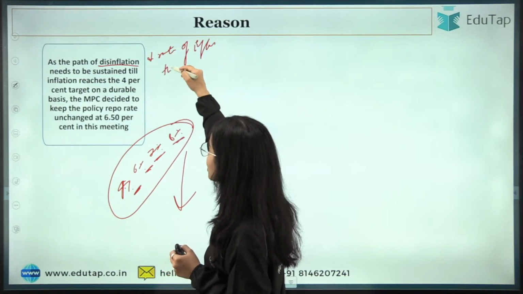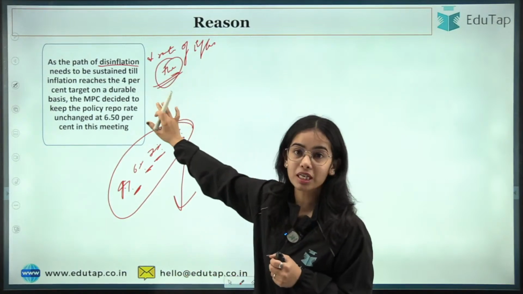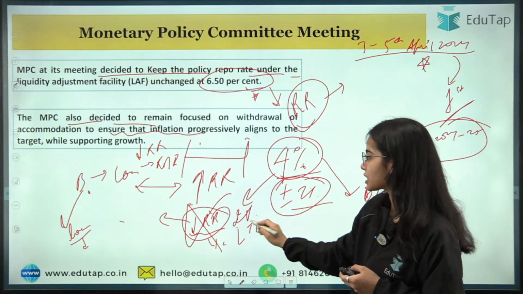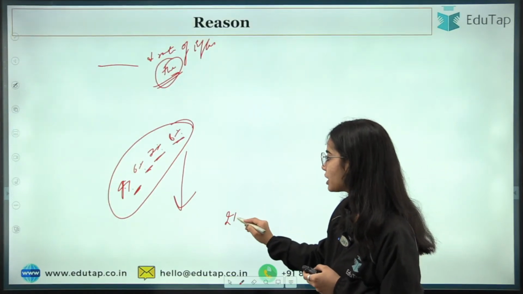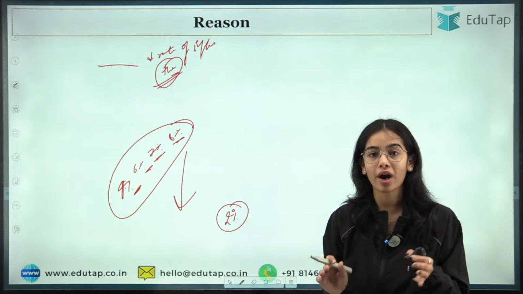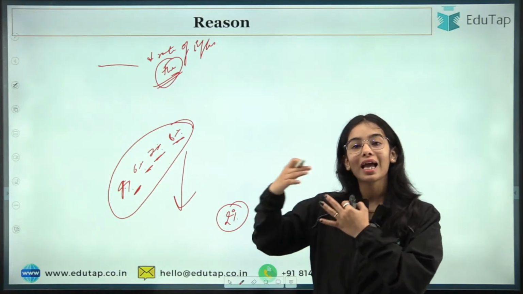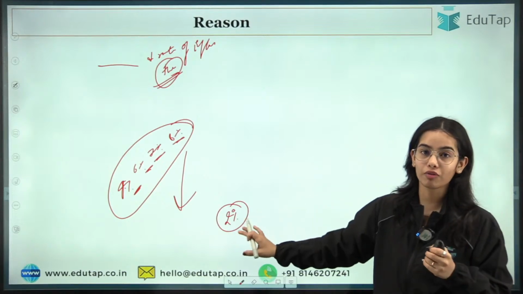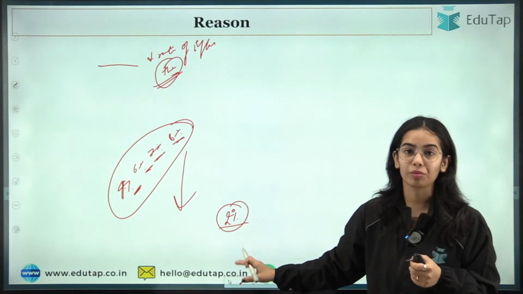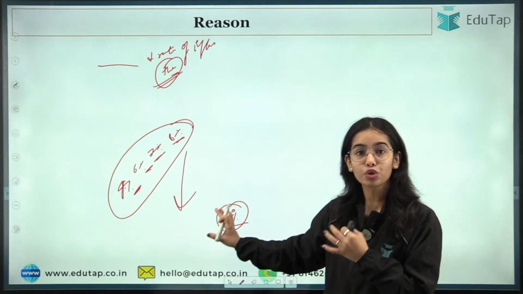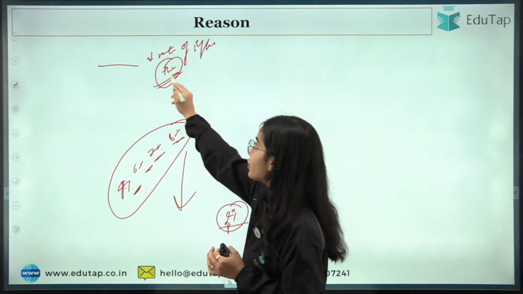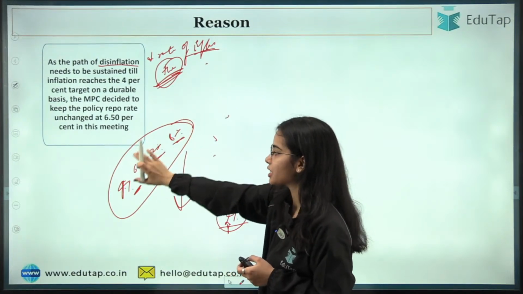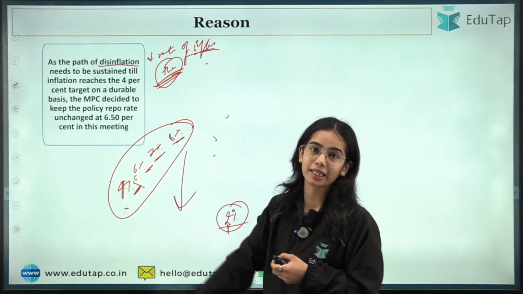okay. The inflation should be positive, because at least the lower tolerance limit is what? Lower tolerance limit is 2%. 2% is the lower tolerance limit, that this much of the inflation is required in the economy for the activities to sustain, for the production to sustain in the economy. So at least this much of the inflation should be in the economy. So there should be positive inflation, but the rate of inflation should be decreasing from the high rates to come to the target, that is 4%.